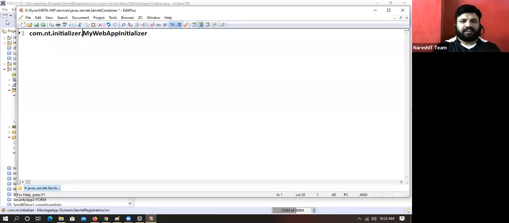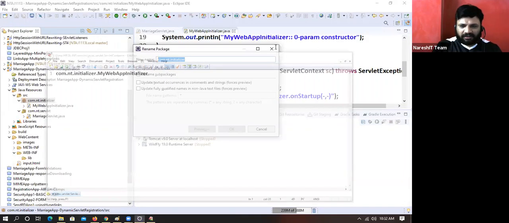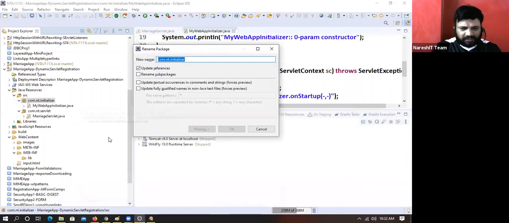Inside that class, we can configure any number of servlets, filters, listeners, and indirectly multiple JSPs. Then what is the need for multiple initializer classes? Use some basic common sense. First, think from that angle. Okay, fine.